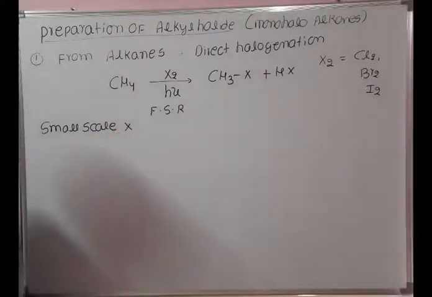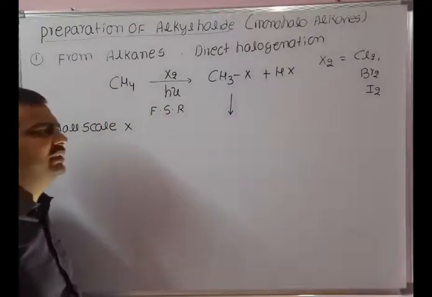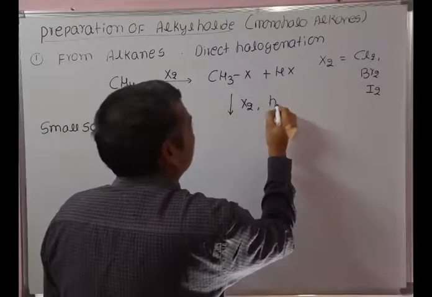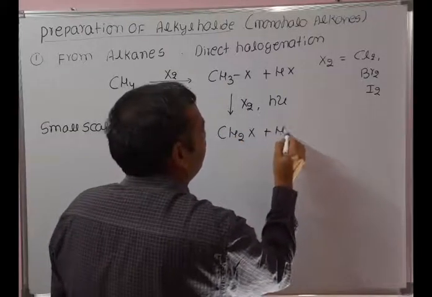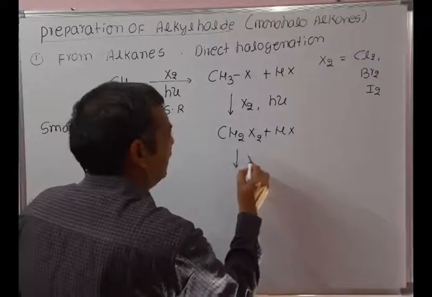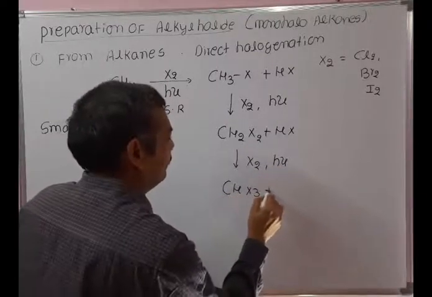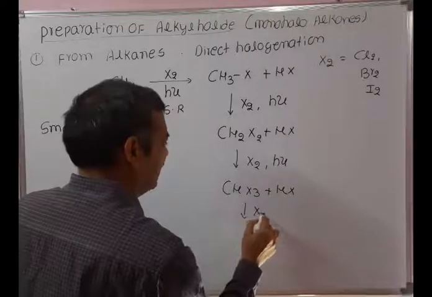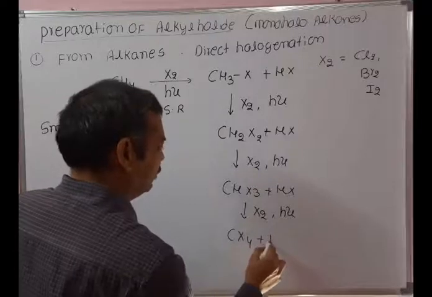The reason is, once the monohalogenation product is obtained, it further reacts with halogen in the presence of sunlight to give dihaloalkanes. The dihaloalkane further reacts with halogen in sunlight to give trihaloalkanes, and then tetrahaloalkanes are possible.